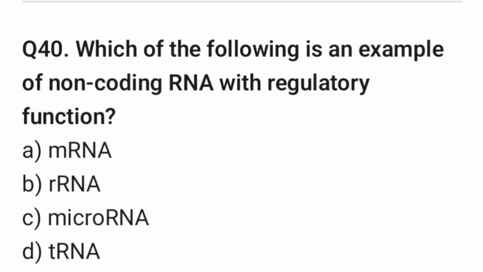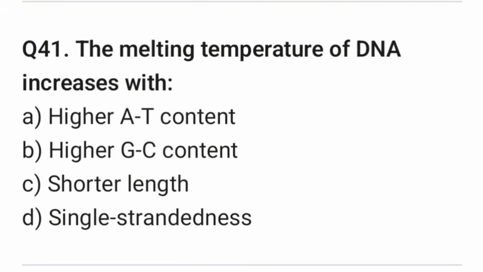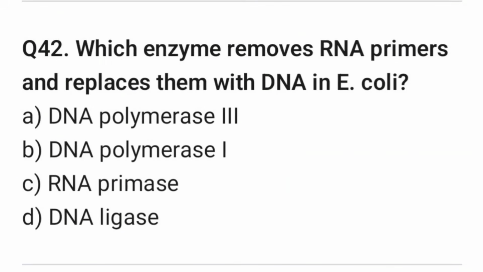Question 40. Which of the following is an example of non-coding RNA with regulatory function? Right answer is option C, microRNA. Question 41. The melting temperature of DNA increases with. Right answer is option B, higher GC content. Question 42.